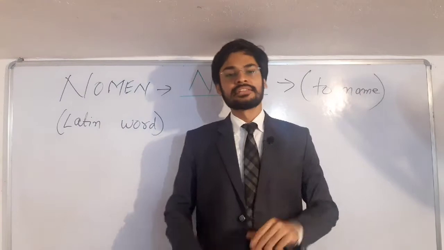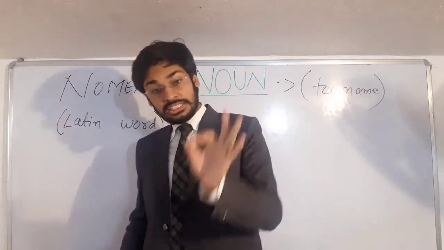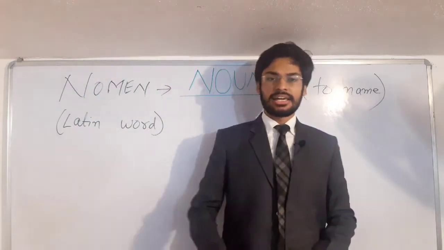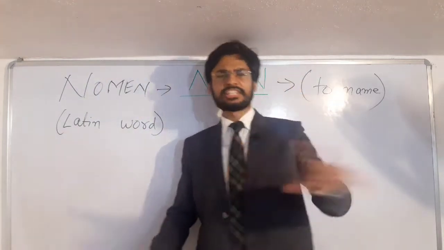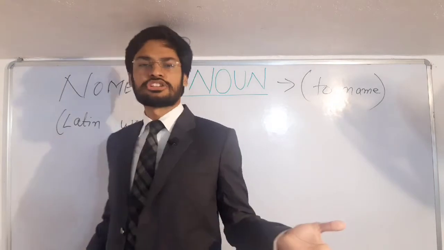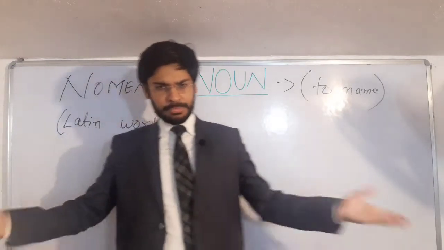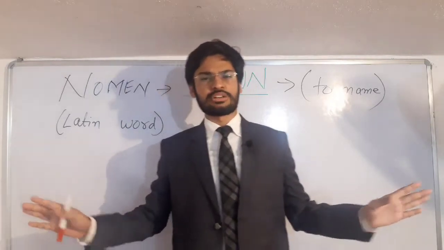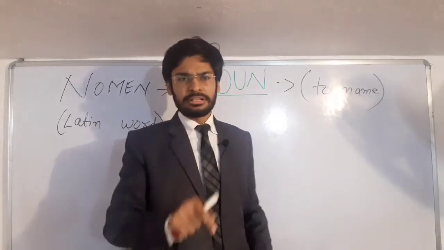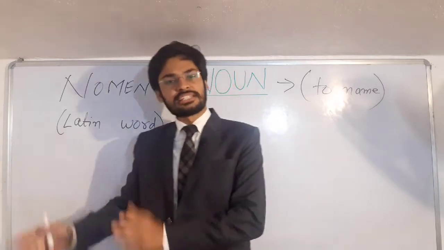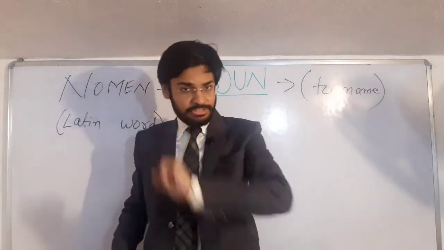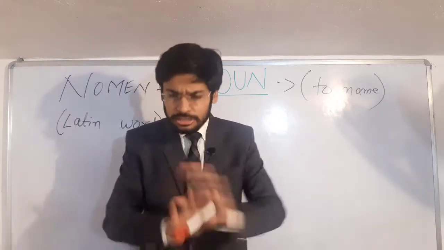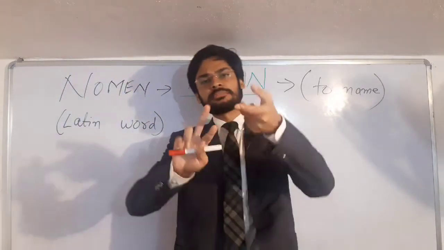So basically noun is nothing but a word which names. ये जो शब्द है वो क्या करता है? ये नाम देता है. From the very childhood you must be learning the definition of noun, that noun is a name of person, place and things. It is not so. It's not only the name of person, place or things. ठीक है? That's the example. Actually, the actual definition says noun is a word which names.